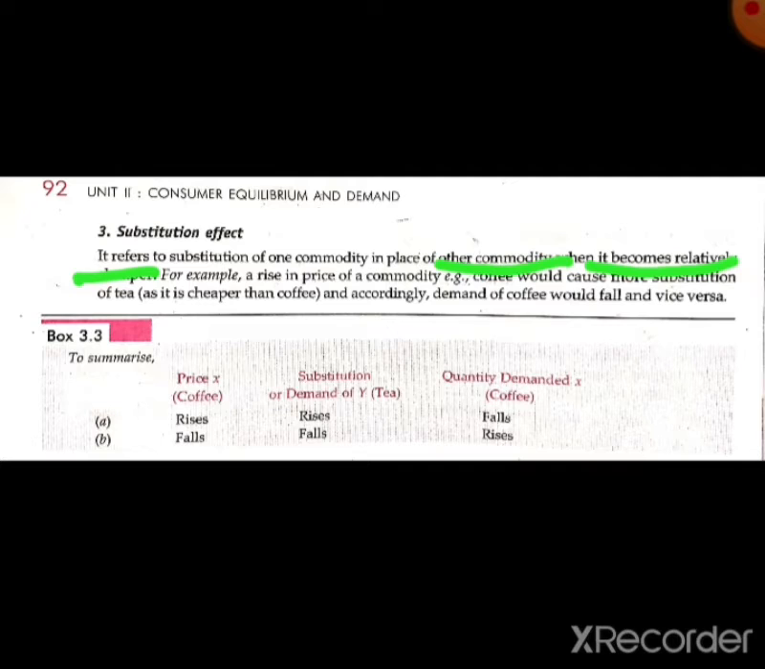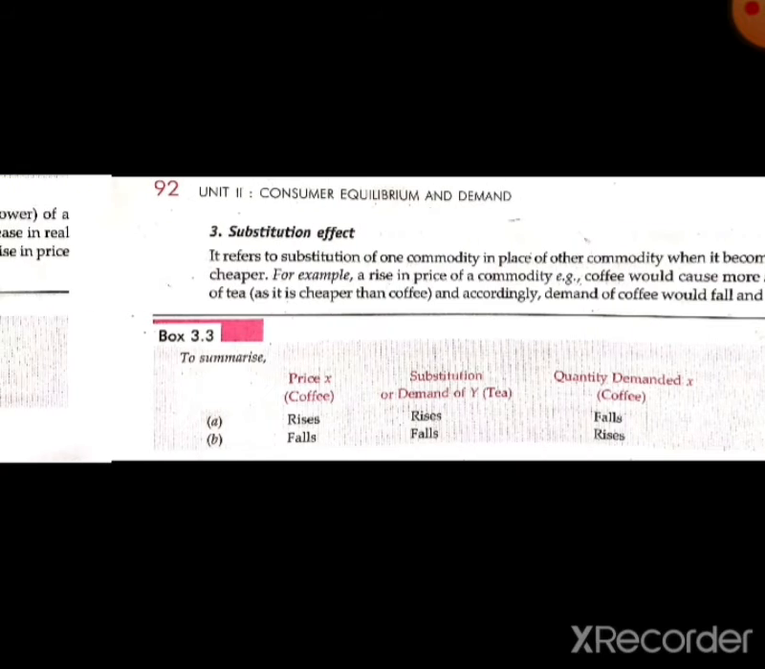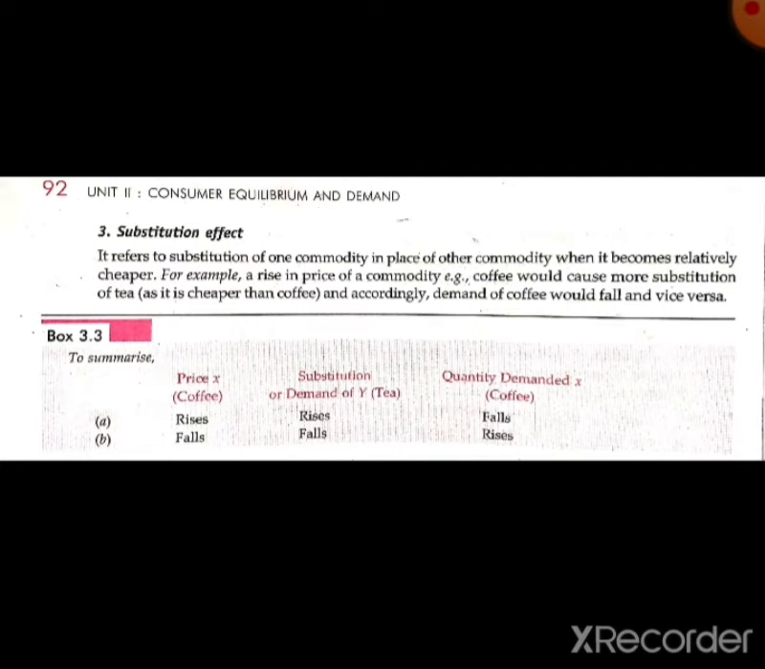So for example, a rise in the price of the commodity, for example coffee, would cause more substitution of tea, because tea is cheaper than the coffee. If the price of a commodity like coffee increases, the consumer will prefer to consume more of the tea, because the price of the coffee is too much in comparison to the price of the tea.